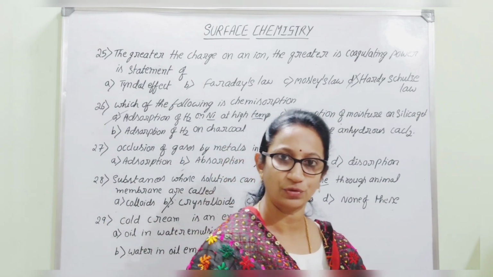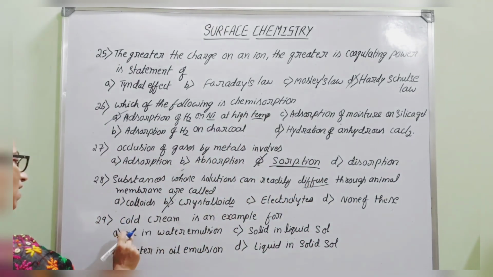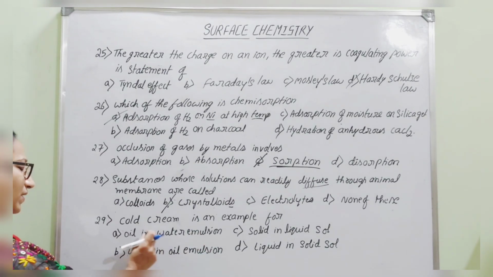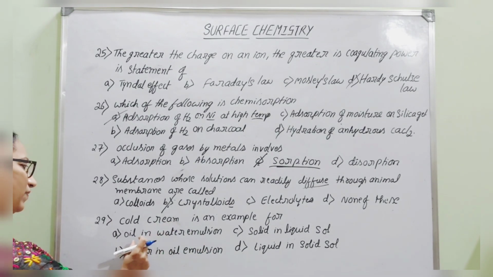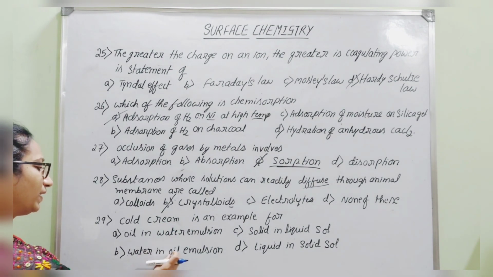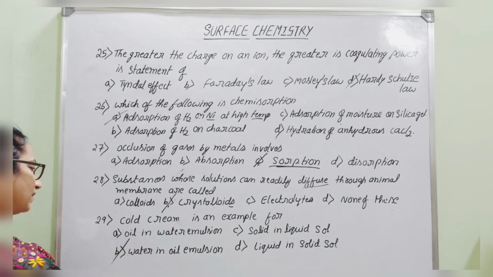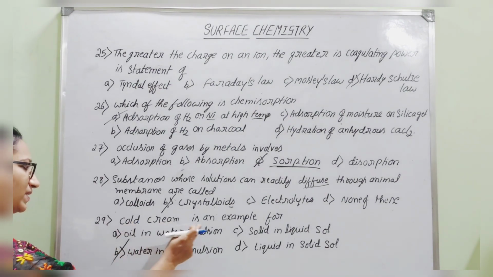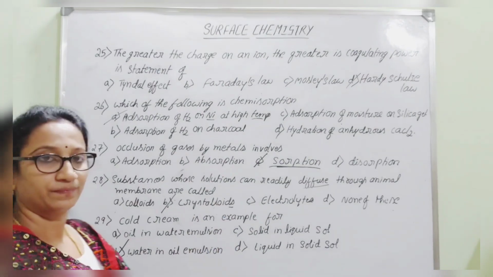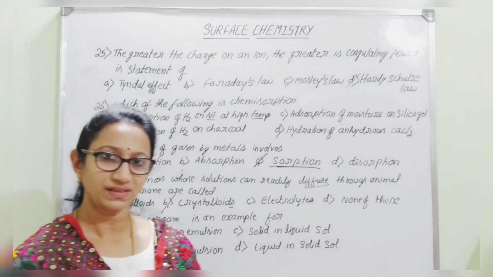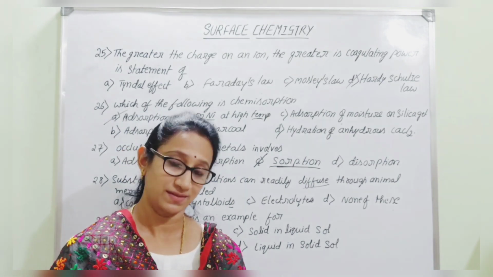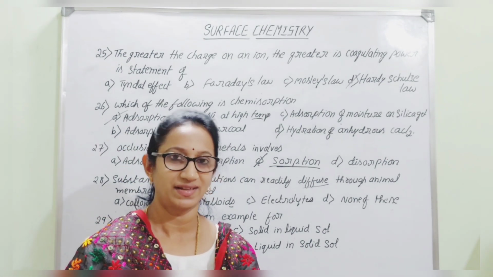Emulsions are of two types: oil in water emulsion or water in oil emulsion. Here cold cream is the best example, where oil is more, therefore it is a dispersion of water in oil medium. Hence the correct option is that cold cream is an example of water in oil emulsion. So these are the different questions we have discussed. We can discuss a few more questions in the next video session.